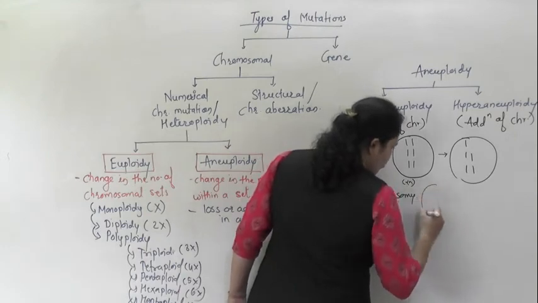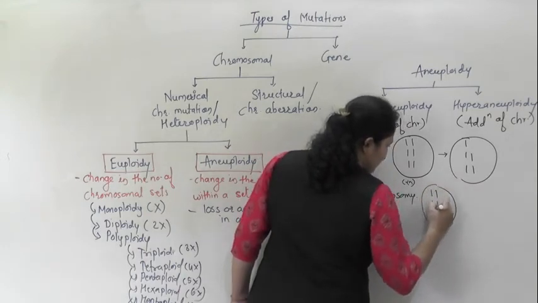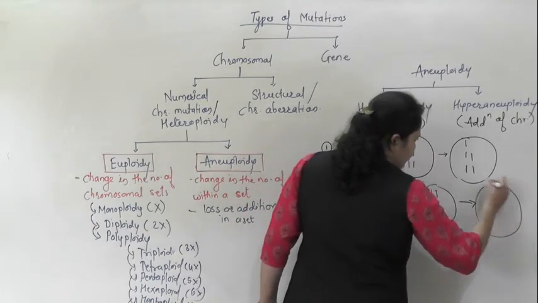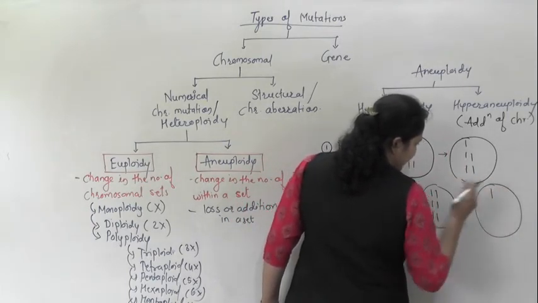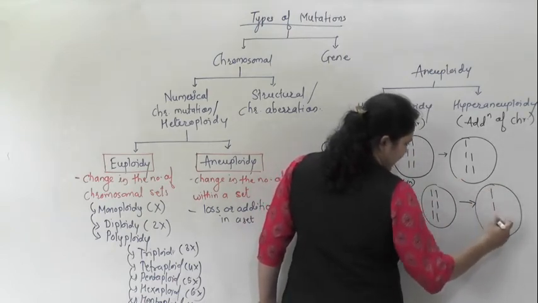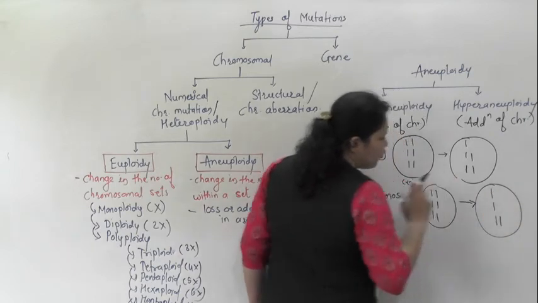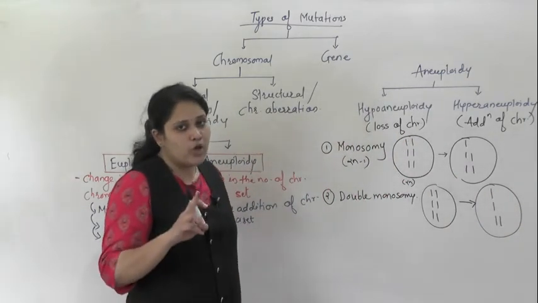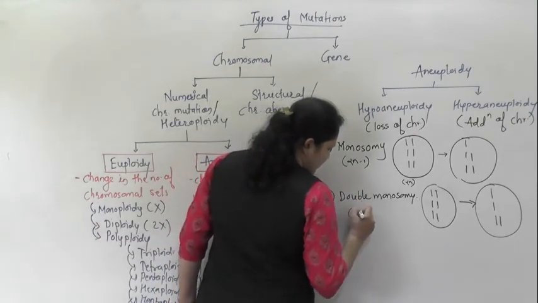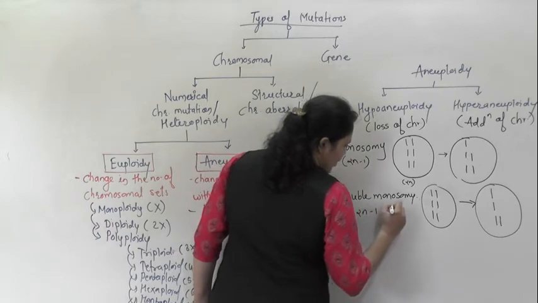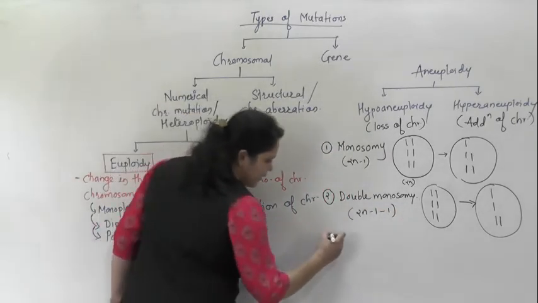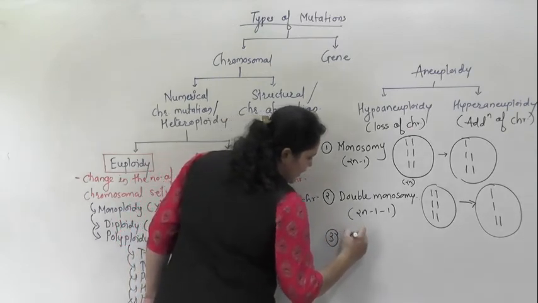So how can we show this condition? Suppose this is a normal cell having 3 pairs of chromosomes. 2 chromosomes are getting deleted, suppose one from the first pair and the second from the second pair. So here 2 chromosomes are deleted, but not from the same pair, from 2 different pairs. This condition is written as 2n minus 1 minus 1. This is known as double monosomy. And the third one, nullisomy.